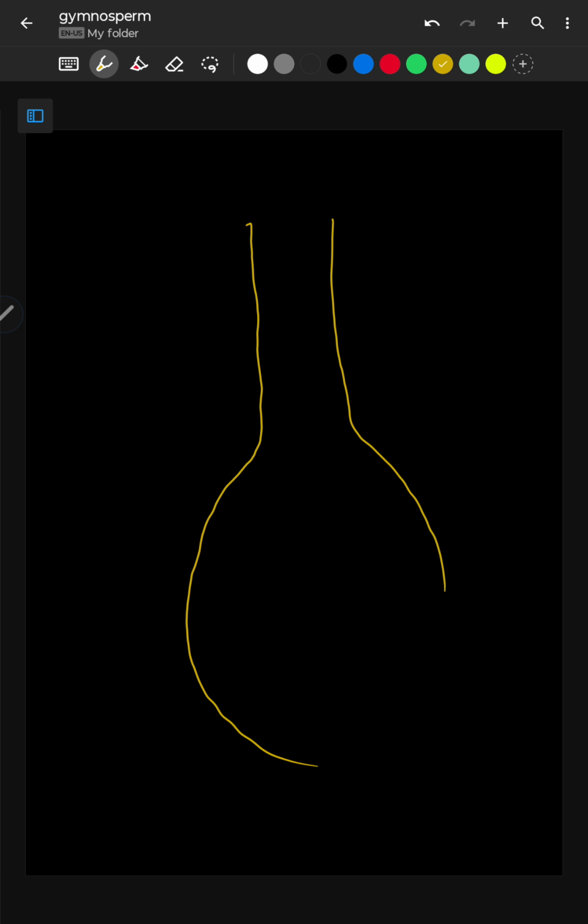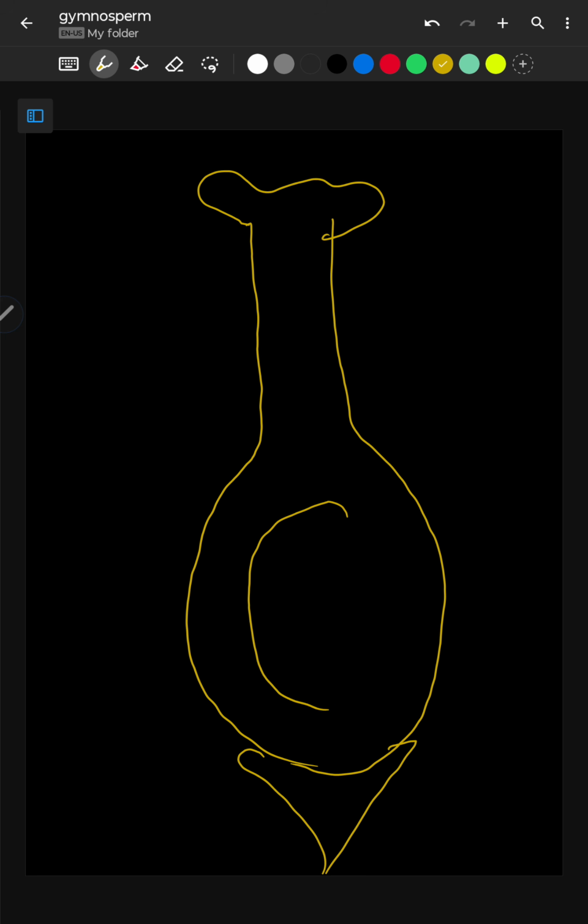This is the stigma, and here is the ovule which contains the polar nuclei, and here is the egg, and other cells are also there.